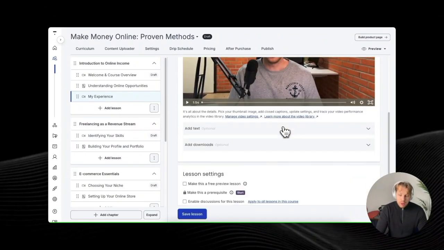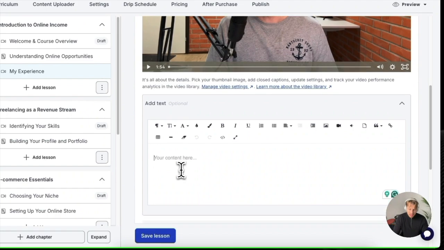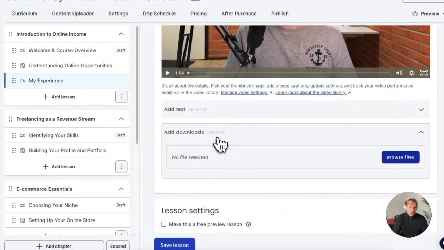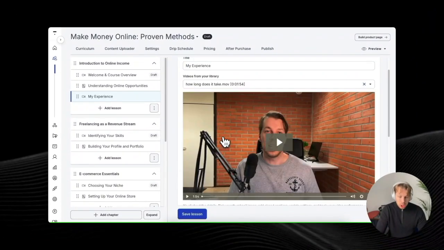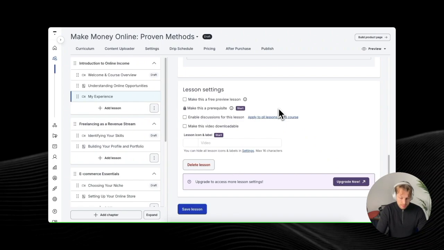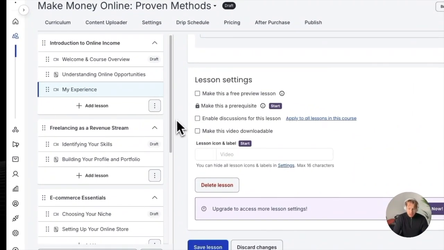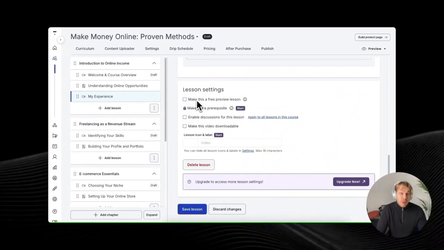But one thing I also like about Thinkific is that you can actually add text here as well. So it's not just a video, you can also add text as well as downloads. If you're showing some templates or some additional information that you forgot to mention in the video, you can do that here as well. And you can create a downloadable video, you can enable discussions, you can make this a preview video.